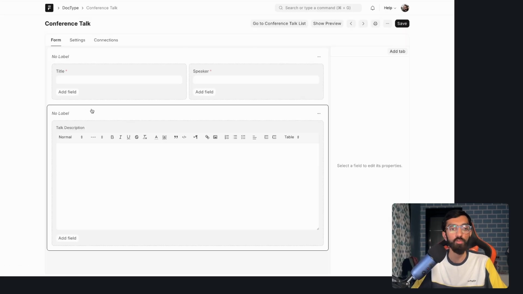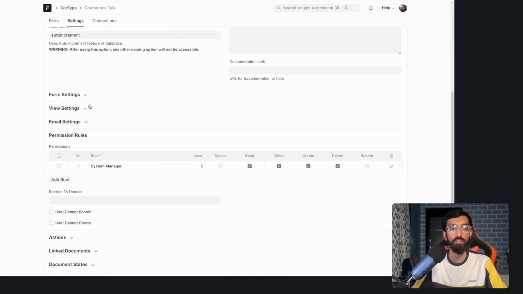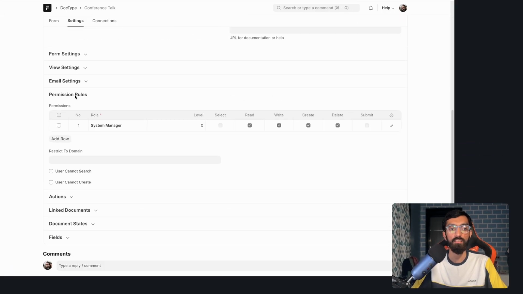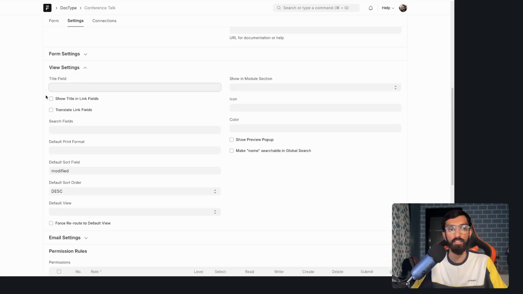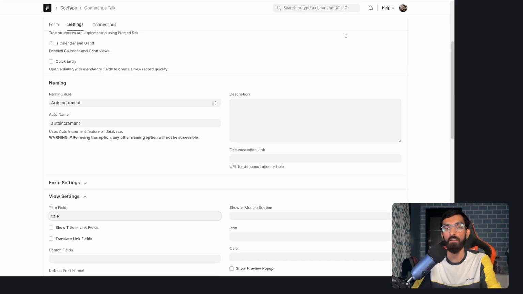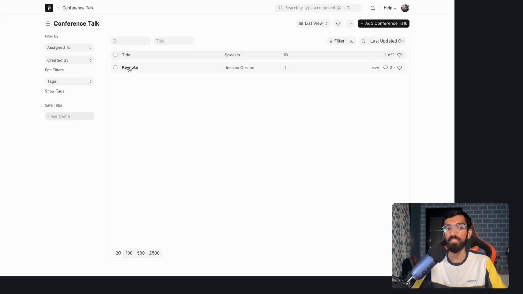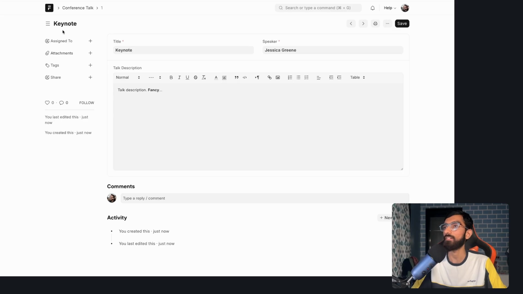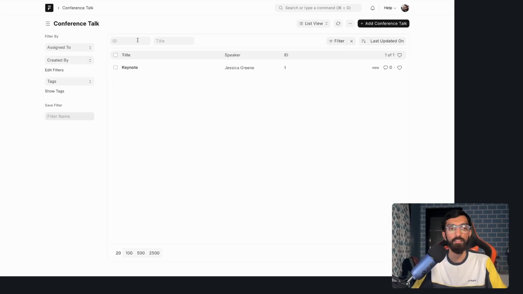Metadata driven, right? So let's go back in the settings. We'll go in the form settings or the view settings, and then we'll say the title field is the title. I will hit save. Let's go back to conference talk list and you will see the title is keynote. Nice. Now we have the conference talk and the speaker.